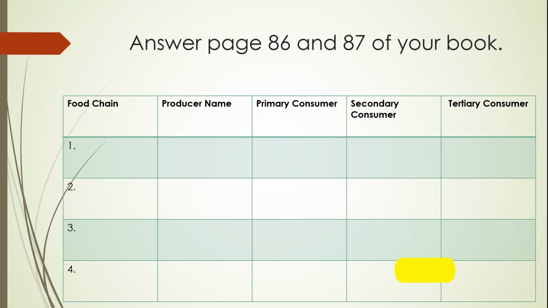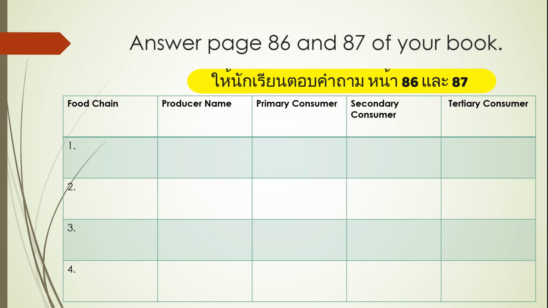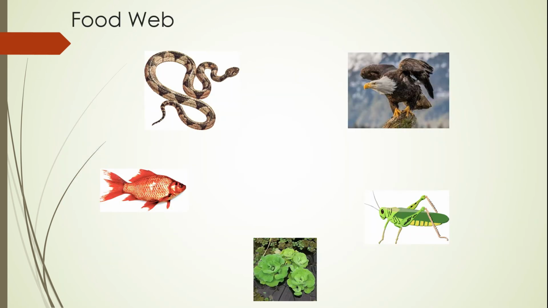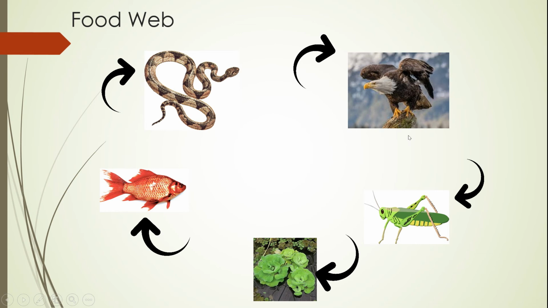Let's see your book, page 86 and 87 of your book. You answer this in your book. You have to base your answer on this slide. You have there snake, hawk, eagle, or bird.